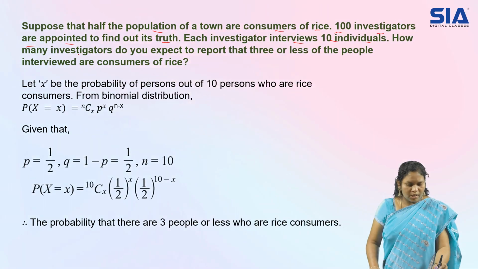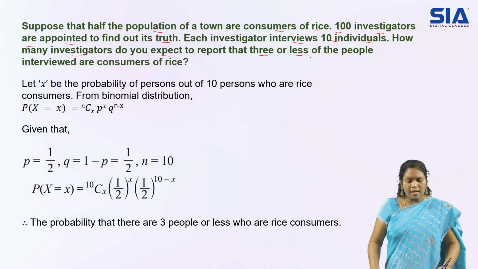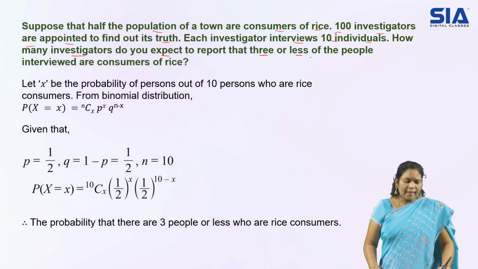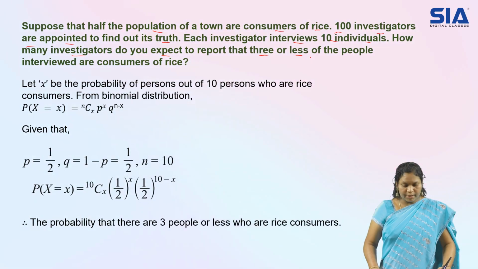Next, how many investigators do you expect to report that three or less of the people interviewed are consumers of rice? So here is the question: how many investigators are expected to report three or less than three.